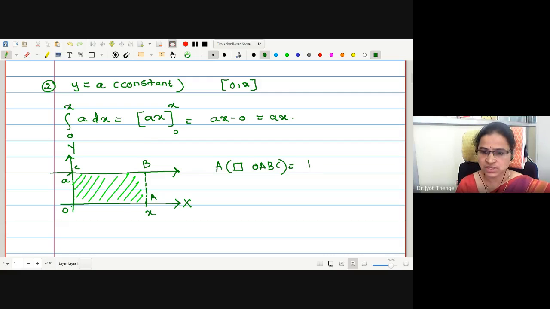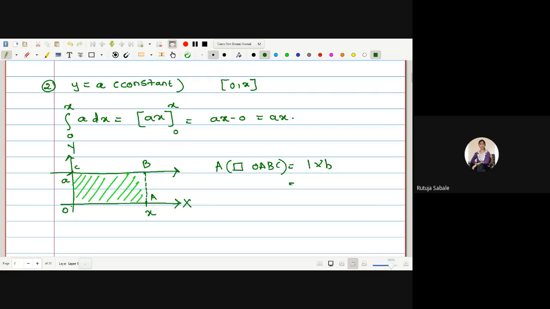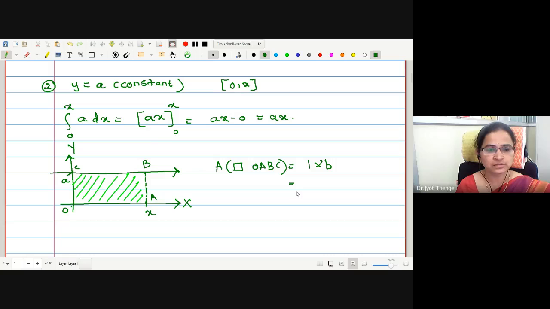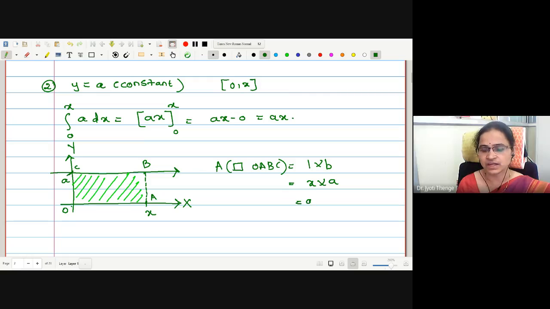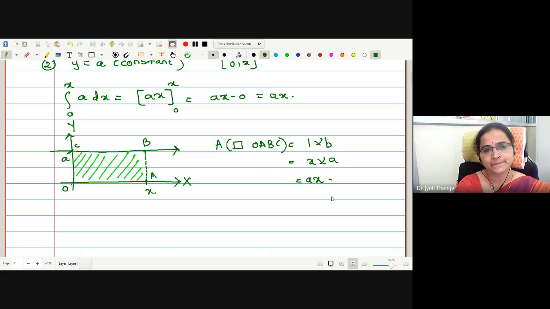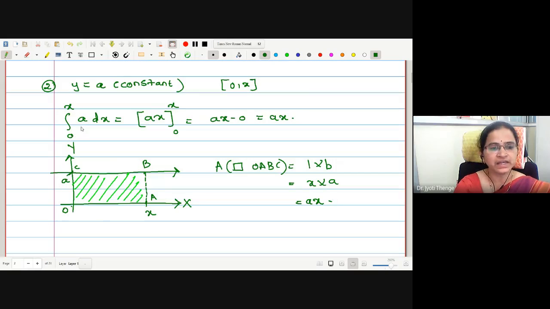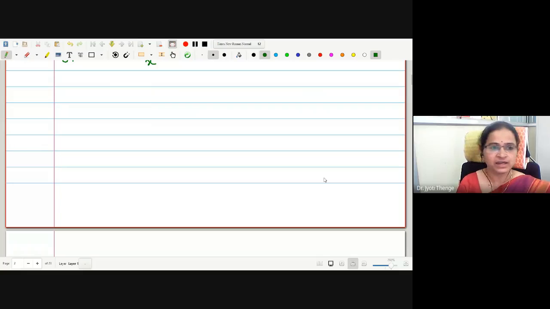This is length into breadth. Good. What is the length? x. What is the breadth? a. Therefore, again we are getting this as ax. Correct now? Therefore, again we have verified that integration of a function is giving exactly the area. Let us work out one more example.